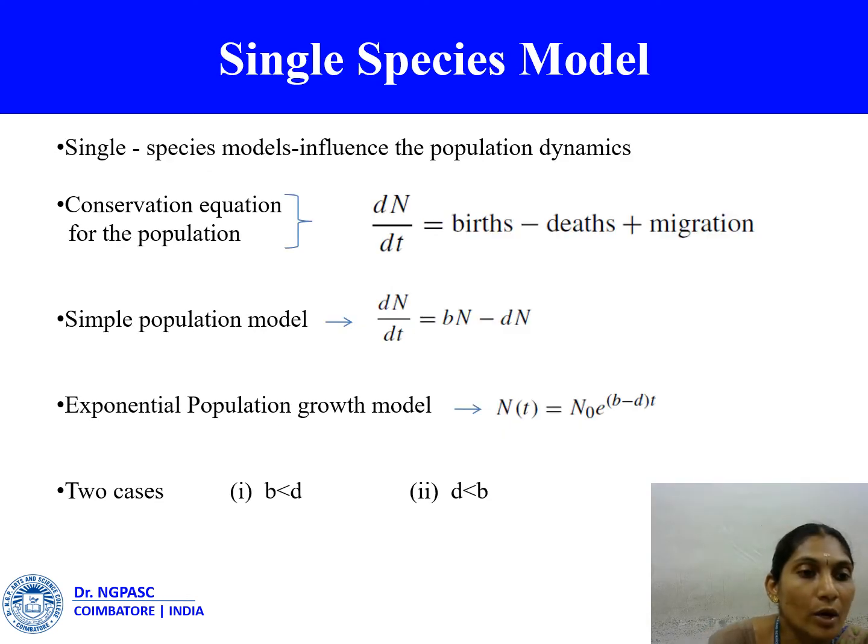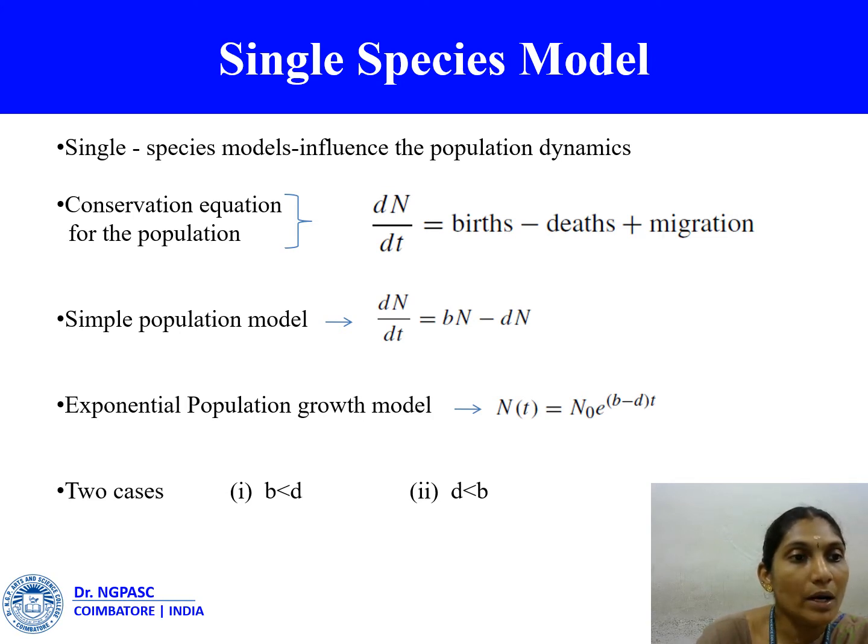Single species models. Single species models are of relevance to laboratory studies in particular, but the real world can reflect a telescopic effect which influences the population dynamics. Let N(t) be the population of the species at time t, then the rate of change dN/dt is equal to birth minus death plus migration. It is a conservation equation for the population. The form of the various terms on the right-hand side necessitates modeling the situation with which we are concerned.